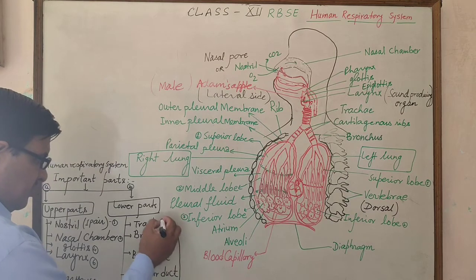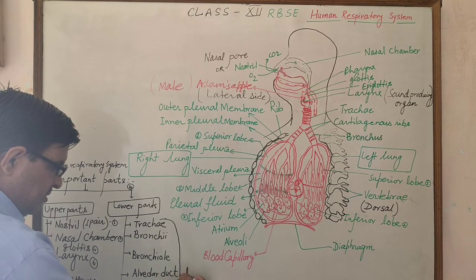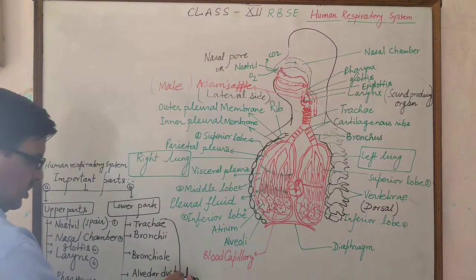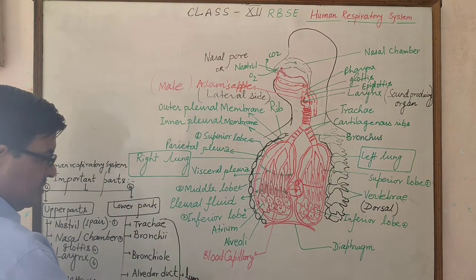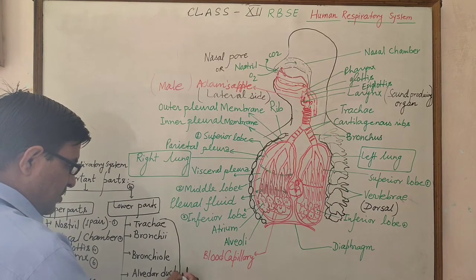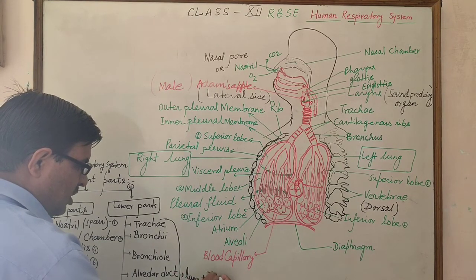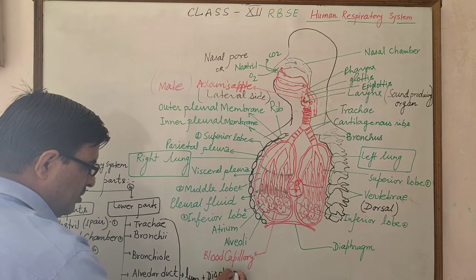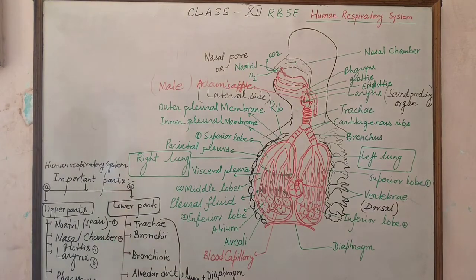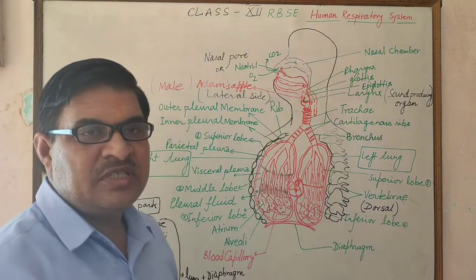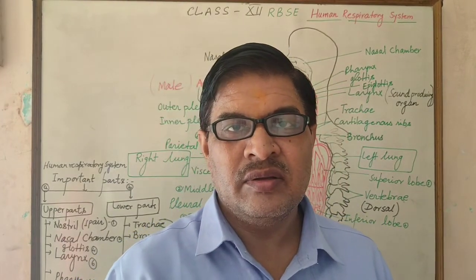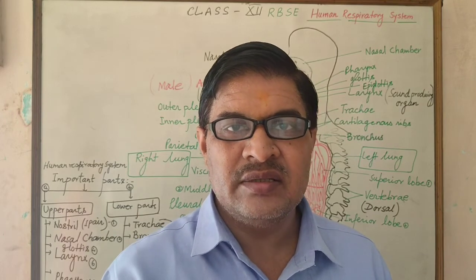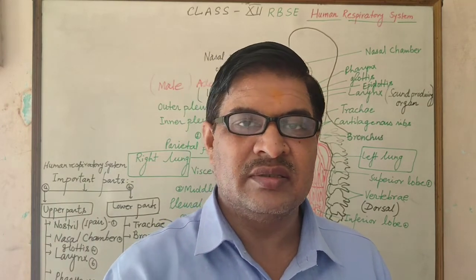So these parts are present in the lung, and below the lungs the diaphragm is present. So lung and diaphragm are the lower part of the human respiratory system. The diaphragm takes an important role during inspiration, when air enters from the atmosphere to the lungs.